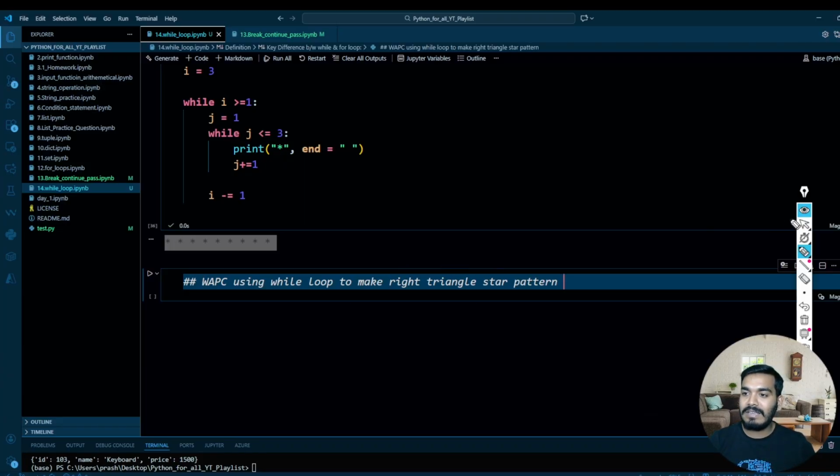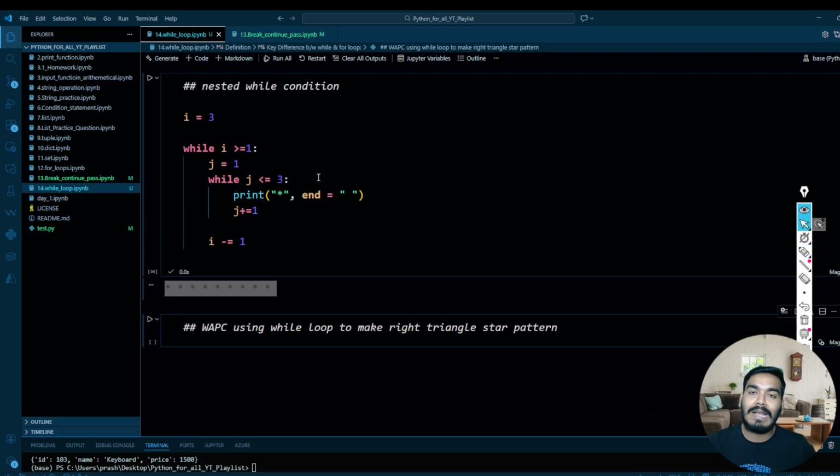So I think it's very much clear when to use a while loop and when not to use a while loop. Whenever you have a fixed iteration, use the for loop. Whenever you don't have a fixed iteration, use the while loop. And in the while loop, you need one condition, and this condition should be a decrement or increment to make it stop. Otherwise, it will go into an infinite loop. I hope it's making sense, guys, right? So this is all about this video.